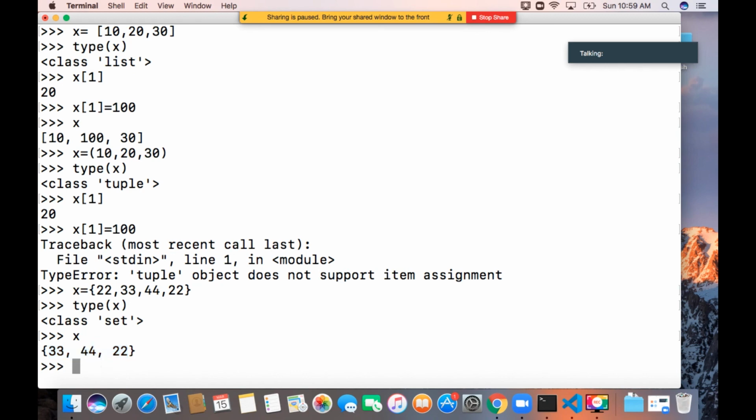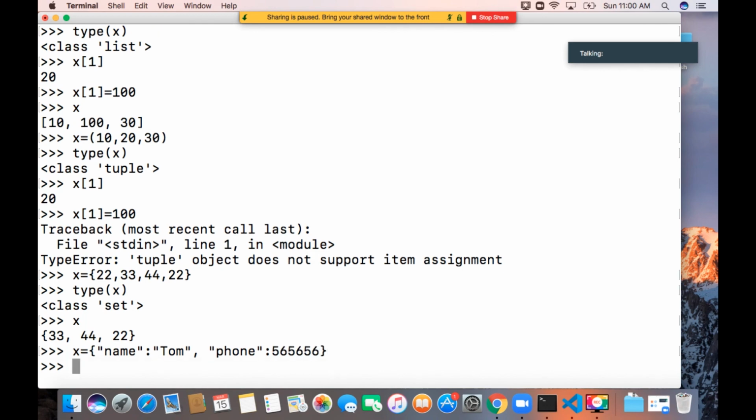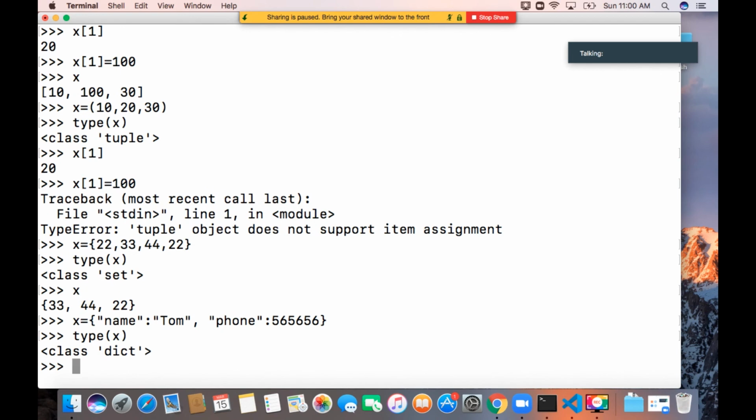Now x equal to name: Tom, comma, this is a key, colon, value, comma, next key. We can provide n number of keys. Another key is phone, colon, some value. The type of x is dict, dictionary.